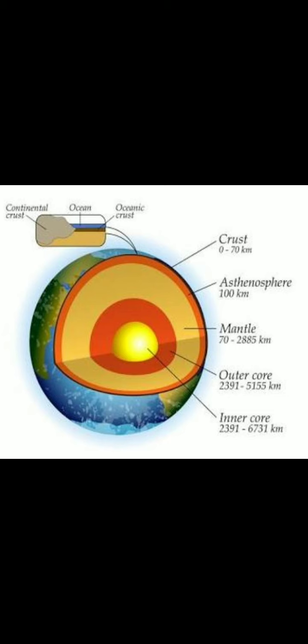Now, at a depth of around 100 to 410 kilometers, the mantle is partially molten. In this place, there is a layer we call the asthenosphere. The lower mantle is solid only because of the pressure of the layers above. Got it? So, can you see the asthenosphere at 100 kilometers? It's a partially molten stage of the mantle layer itself. Now, within the mantle, the temperature of the earth is from 1000 degrees centigrade to 3700 degrees centigrade, so it is a very, very high temperature.